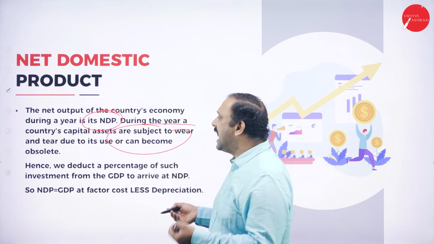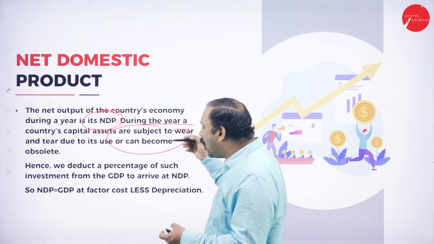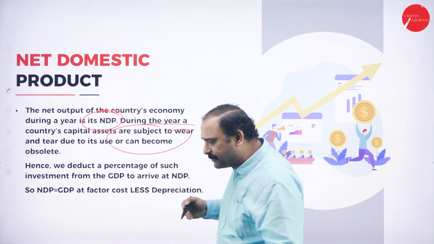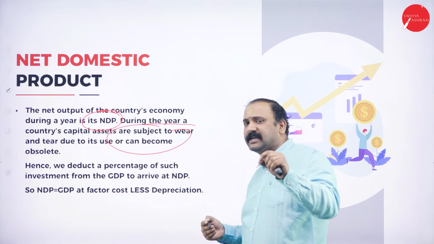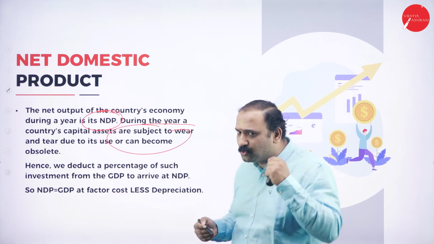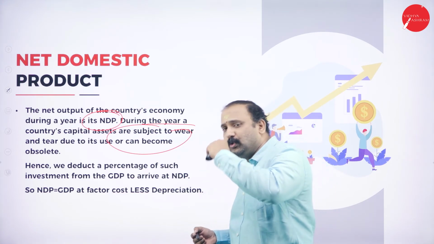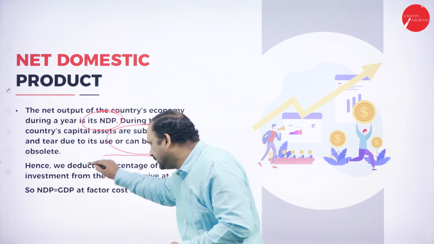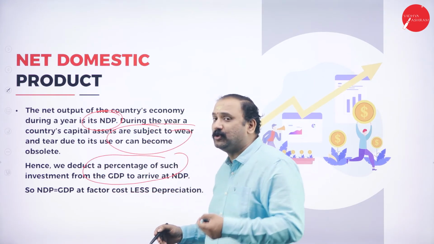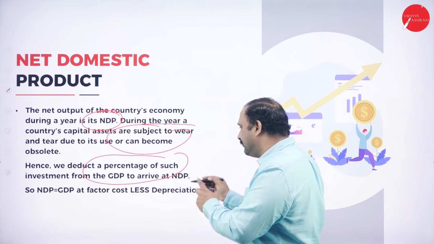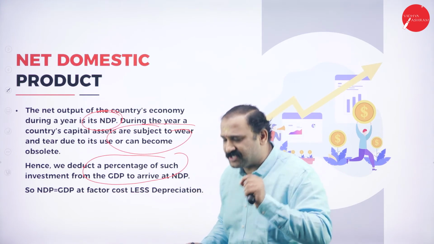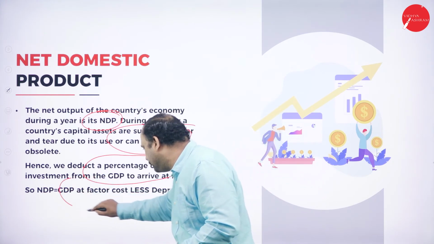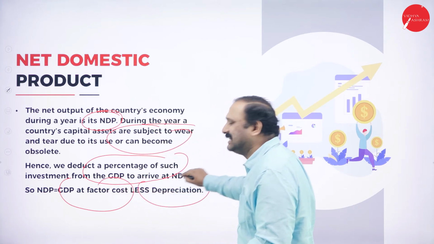Yes, it happens, and this is due to the outcome. Because we are involved in some sort of production, they are subjected to wear and tear. The usage value will come into picture. So how do we calculate? We deduct a percentage of investment from the GDP to arrive at NDP. In a very similar way, net domestic product is nothing but GDP at factor cost less depreciation.